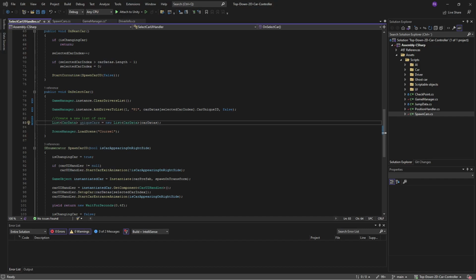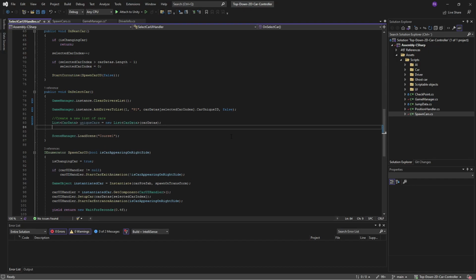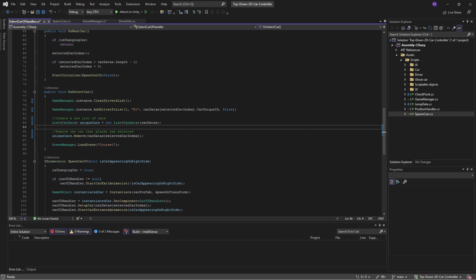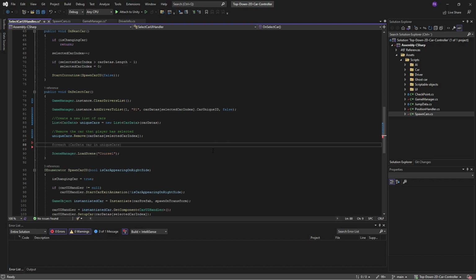And then, to make sure that it's a unique car that is picked by the AI, we are going to remove the car that the player has selected from this list. Then what we only have left in the list is the cars that nobody has selected.